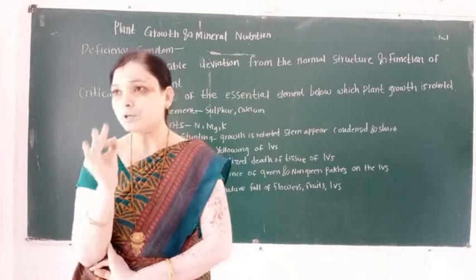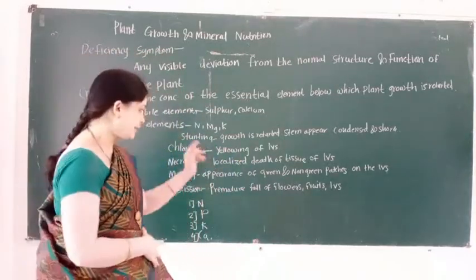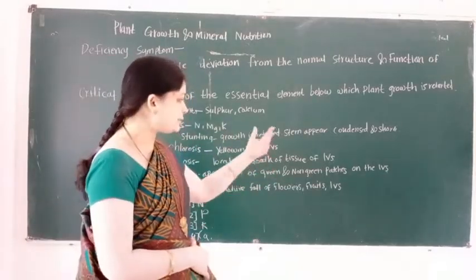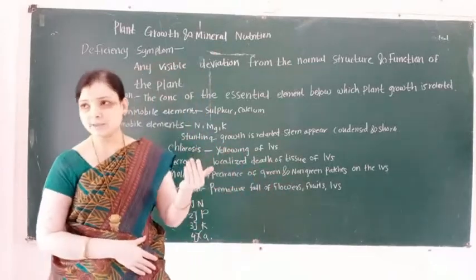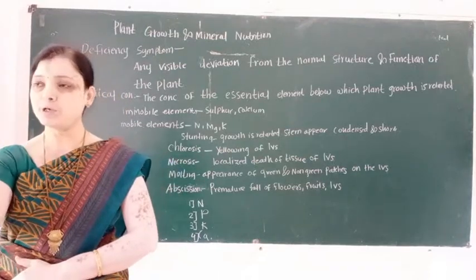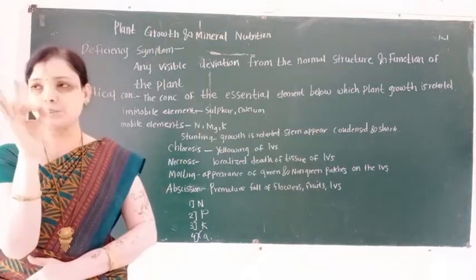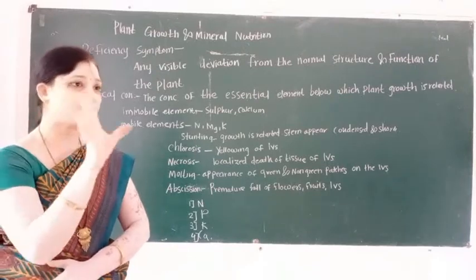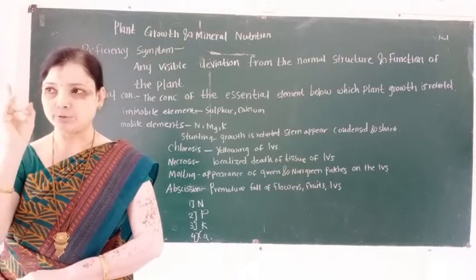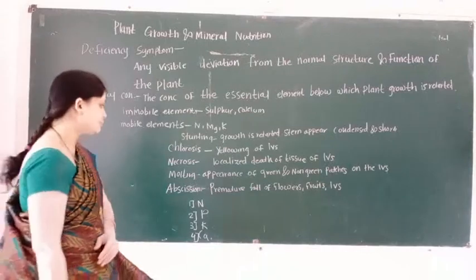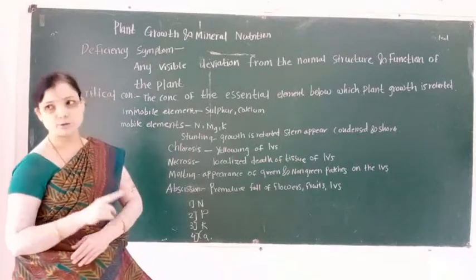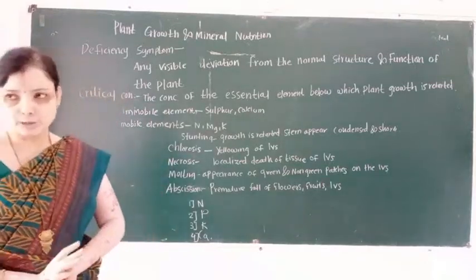Chlorosis means yellowing of leaves, and necrosis, that is localized death of a plant organ, that is localized death of tissues of leaves. So the first important deficiency symptom is called stunting, second is called chlorosis, and third is known as necrosis. Necrosis is the localized death of tissues of leaves.